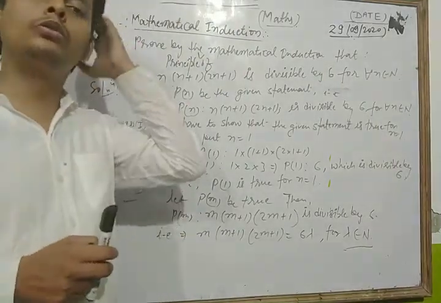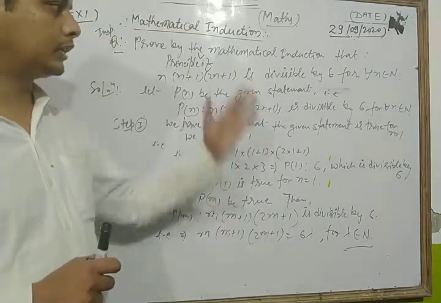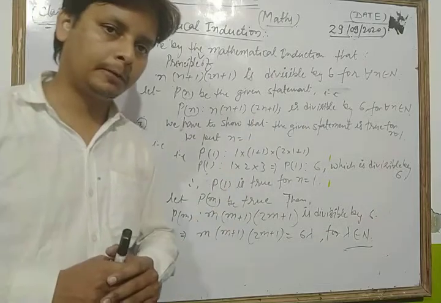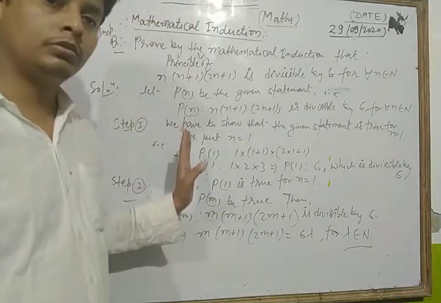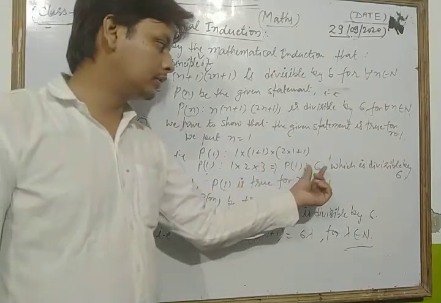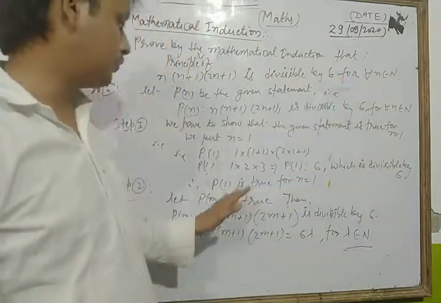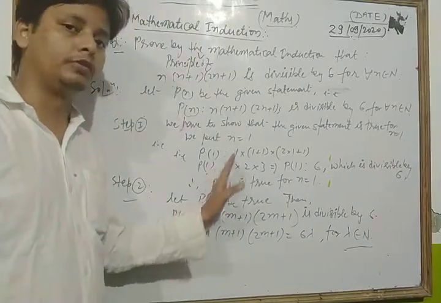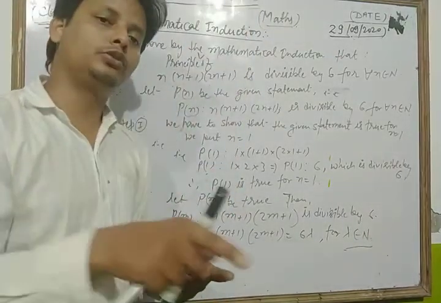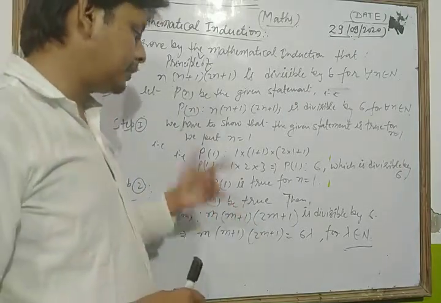In the principle of mathematical induction, first of all you have to show that the given statement is true for n equal to 1. Which we do here. Let's see, here we put n equal to 1 and we observe that it gives 6, which is divisible by 6. In this way we can say the given statement is true for n equal to 1, P1 is true, which is proved.